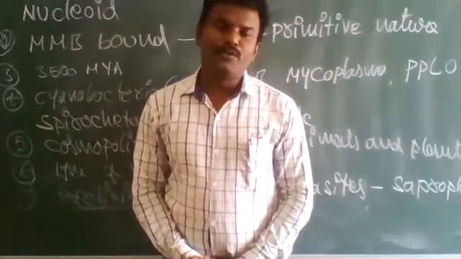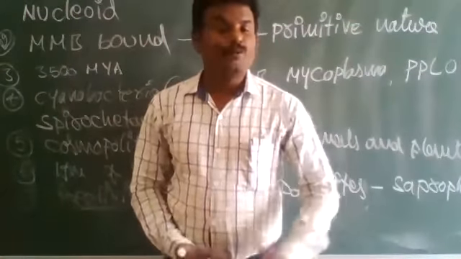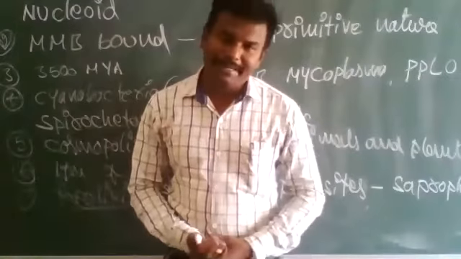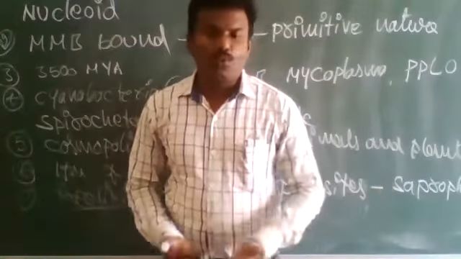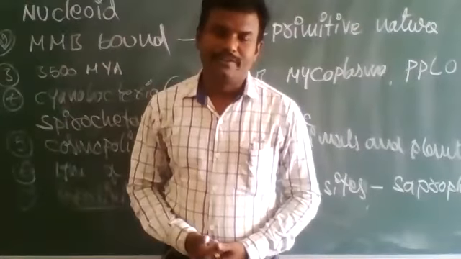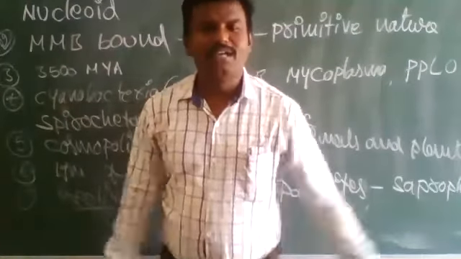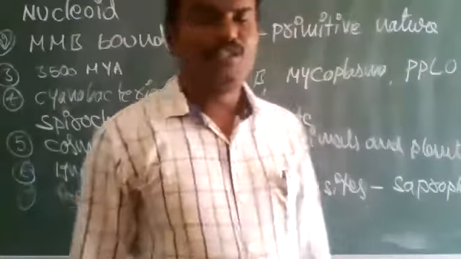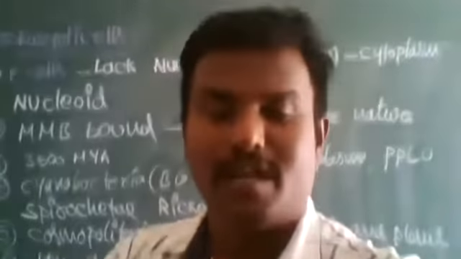Some prokaryotes act as decomposers, decomposing organic materials and adding valuable nutrients to the soil. This is the explanation about prokaryotic organisms.